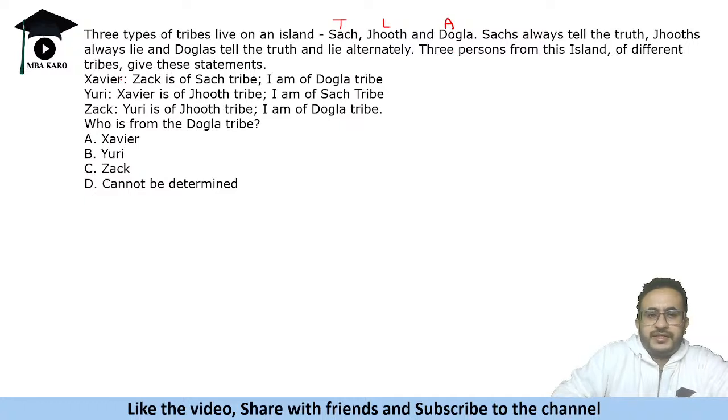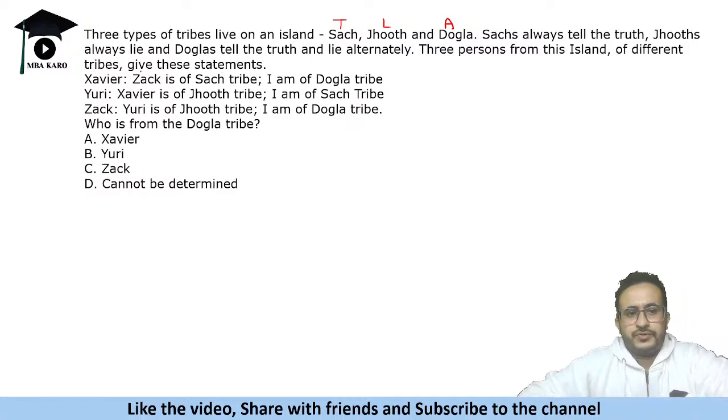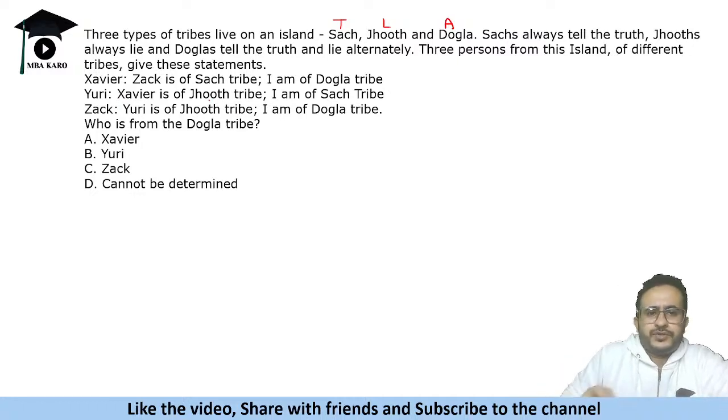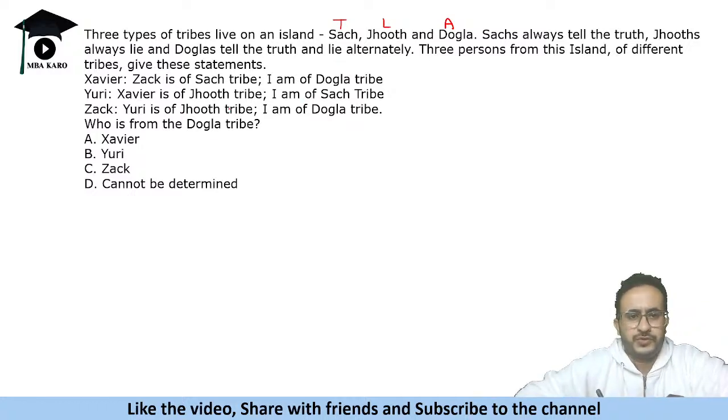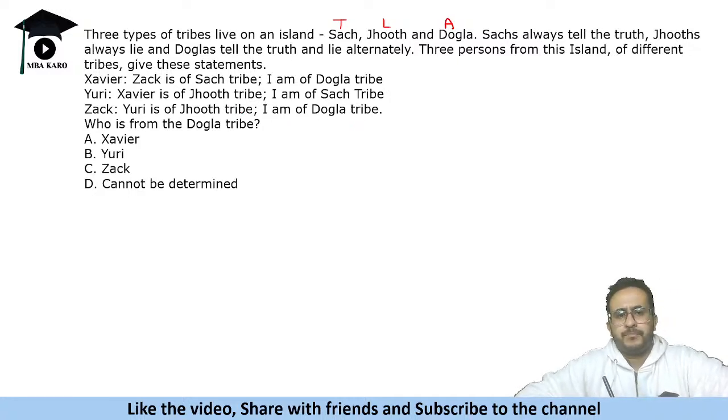Okay, so it says that three persons from this island gave these statements. Right, so Xavier, Yuri, and Zach. So how will we figure out who is who? Xavier says Zach is of Sach tribe and I am of Dogla tribe. Yuri says Xavier is of Jhoot tribe and I am of Sach tribe. And Zach says Yuri is of Jhoot tribe and I am of Dogla tribe. Now, if you see this, we need to find who is Dogla out of them.